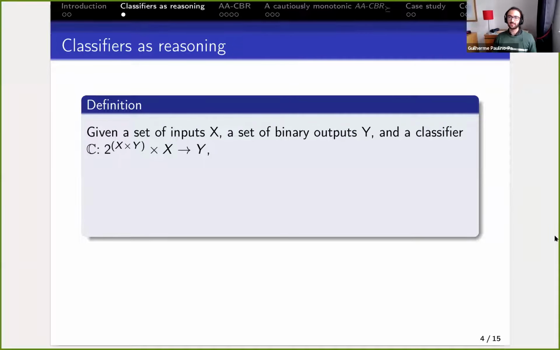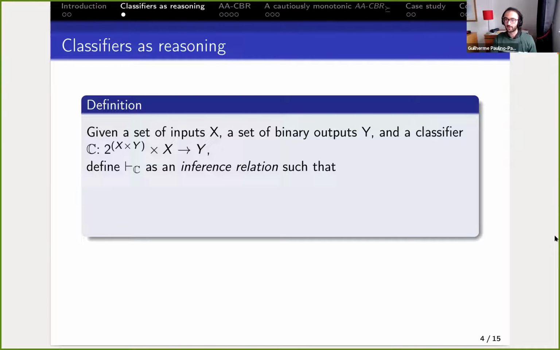What we define here is a classifier. It's a very abstract generalization of a classifier. Supposing a set of inputs X and a set Y with two elements, we suppose a classifier has a function that receives a data set, which is a subset of X times Y, and receives a new case X, and gives as output a prediction Y. So we suppose it has a function.